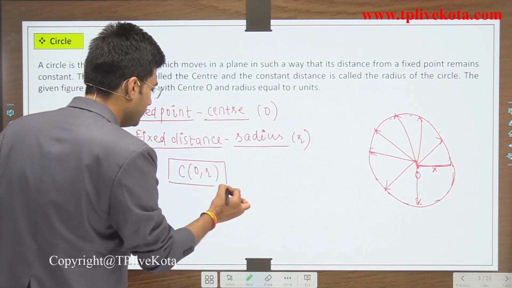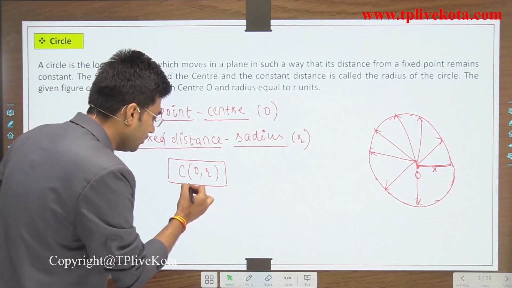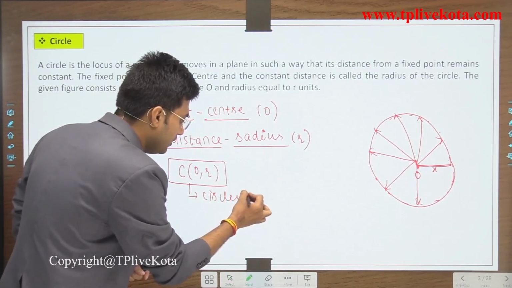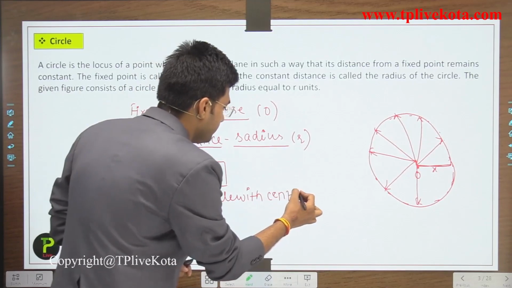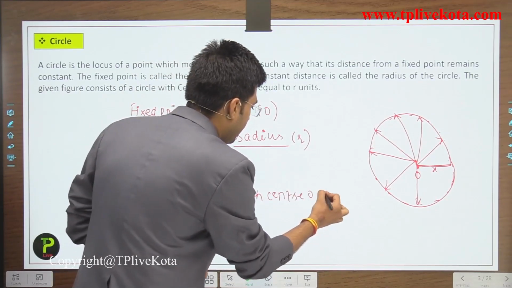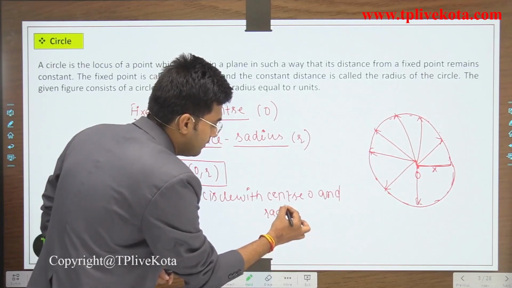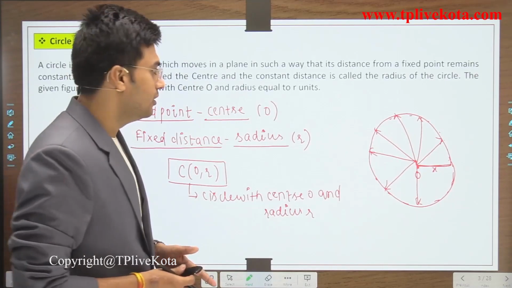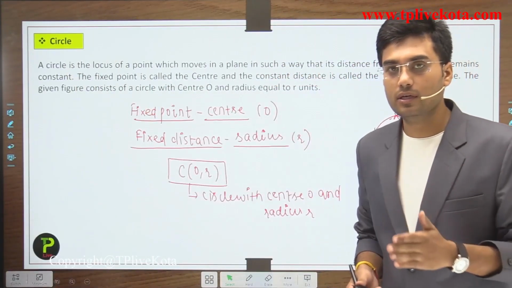What is the meaning of this C bracket O, R? The meaning of this is: circle with center O and radius R. Clear? So students, this is the basic introduction to circle.